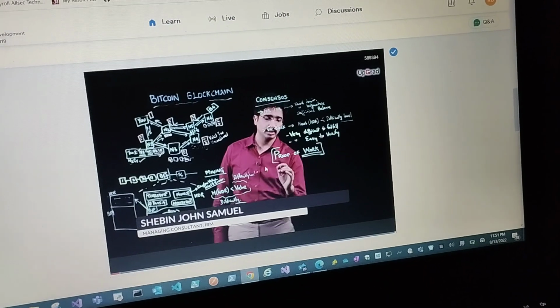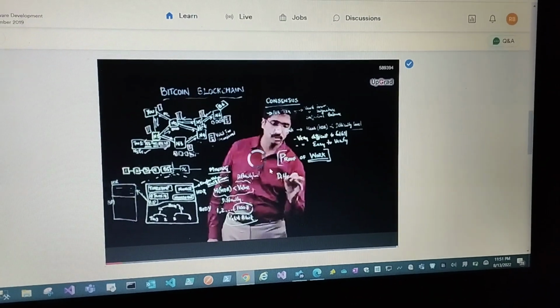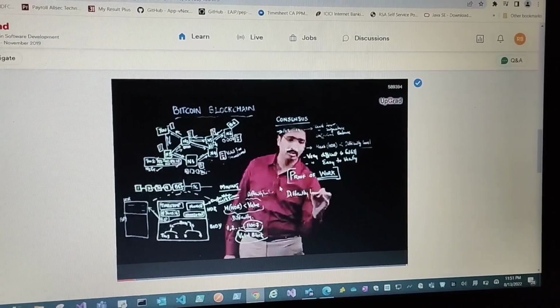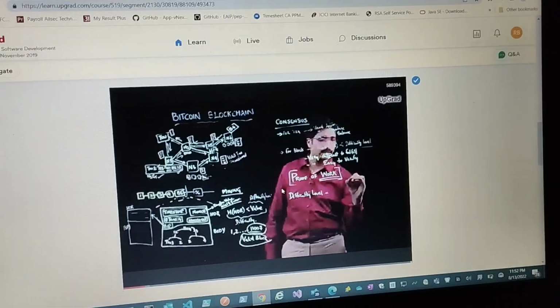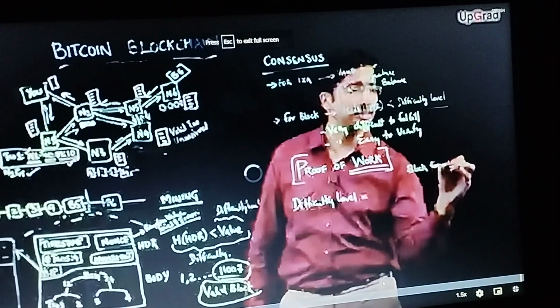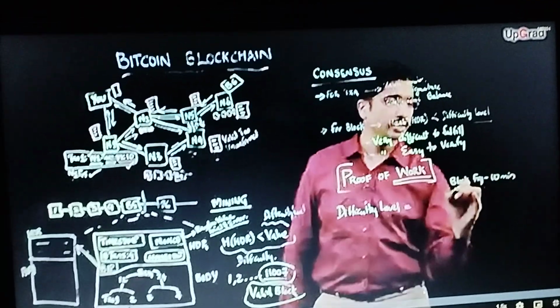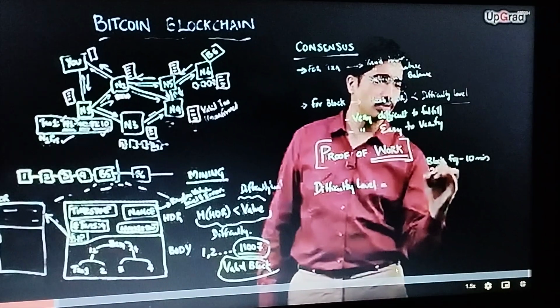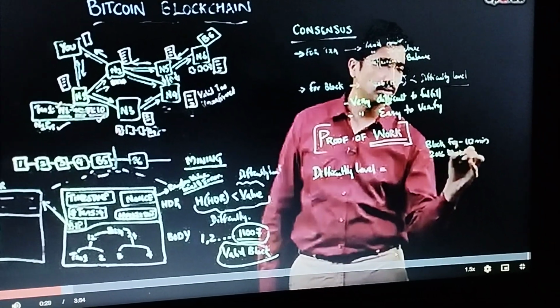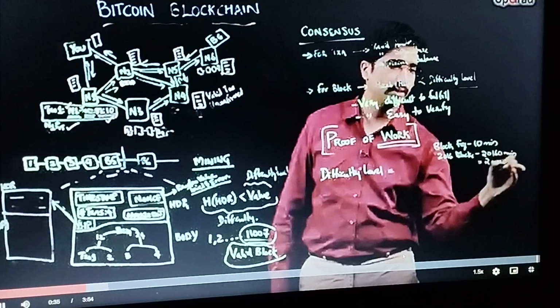Now how do you compute the difficulty level of the block? Now we'll come to that. For that, we'll again go back to the first assignment, where we told that block creation frequency is every 10 minutes, right? We told that. So essentially to create 2016 blocks, you will take 20160 minutes, which is nothing but 2 weeks or 14 days.